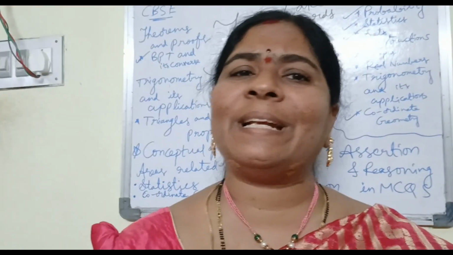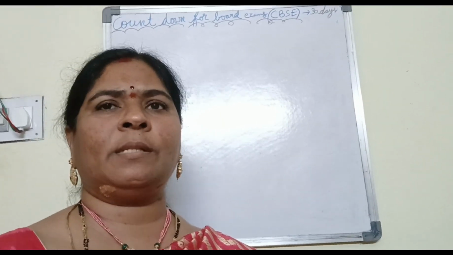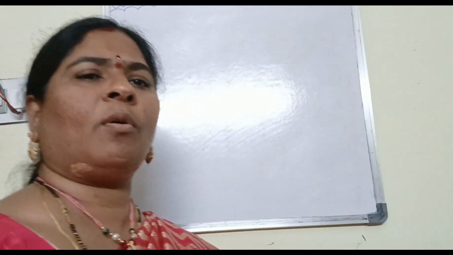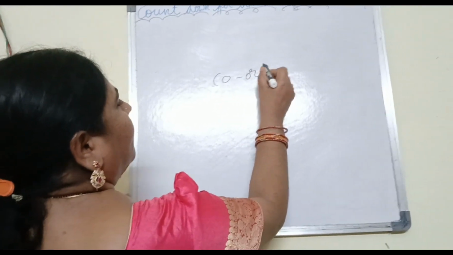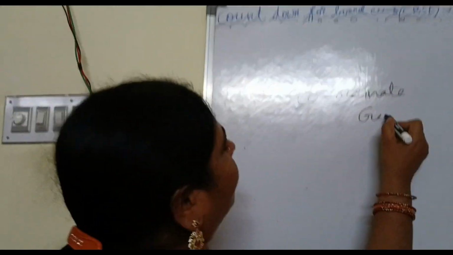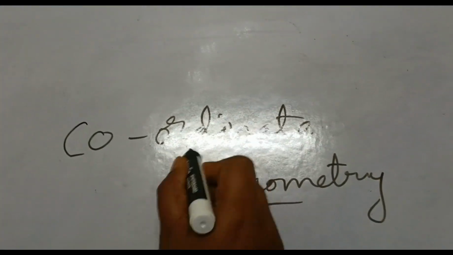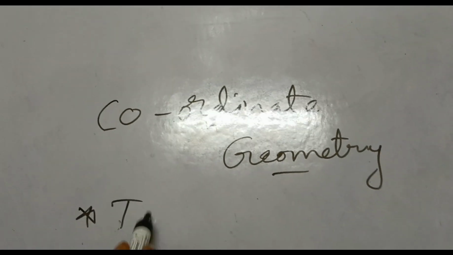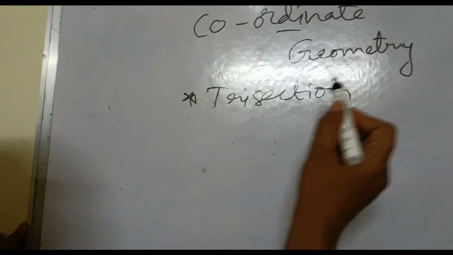So drawing the diagram you have to practice. State syllabus students should concentrate on coordinate geometry mainly. Mainly trisectional points, or points of trisection.